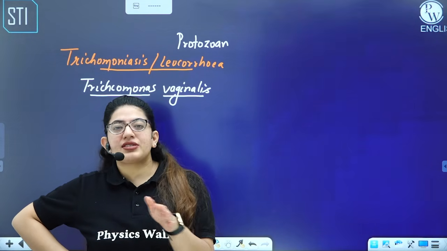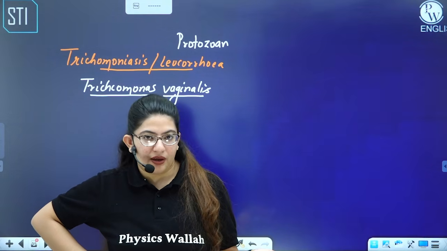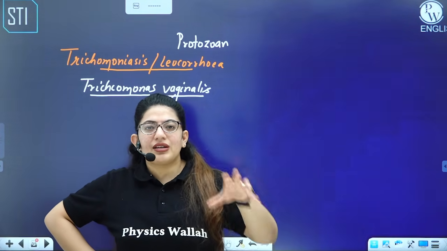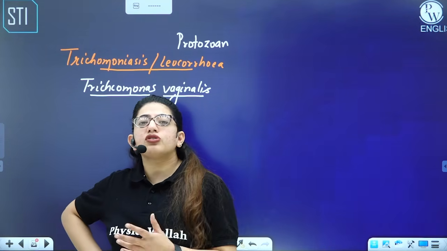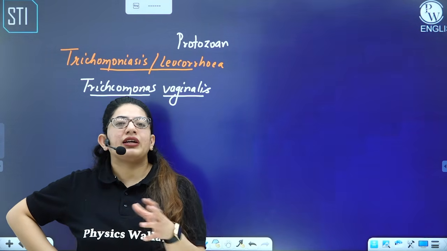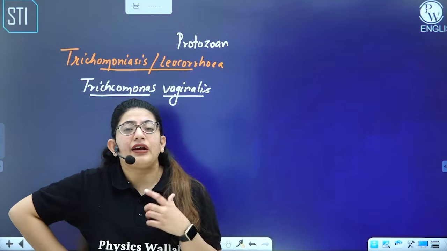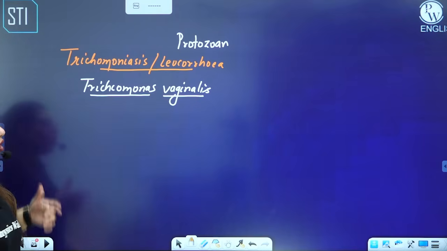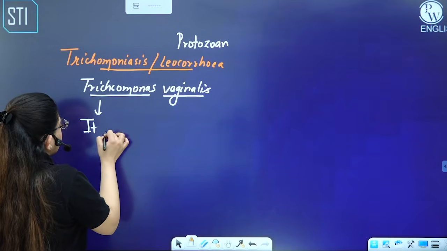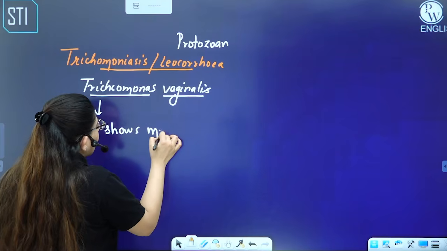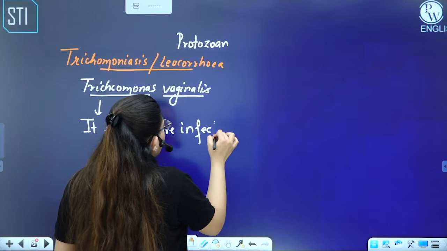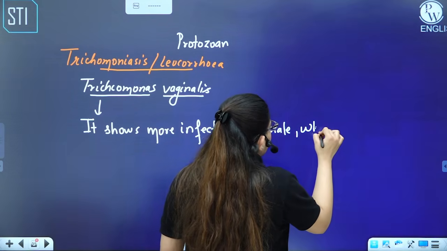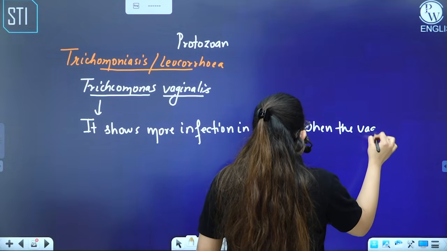If somehow the female's vagina gets more alkaline due to the use of excessive hard soap, right? Otherwise the female's vagina is acidic due to the presence of some lactic acid microbes there. These microbes convert the glycogen into lactic acid and the vagina gets acidic. But when you use a lot of alkaline soap there, these microbes die and the pH gets alkaline. And now this alkaline pH of the vagina is an opportunity for this protozoan. So this is how it shows more infection in female when the vagina gets alkaline.